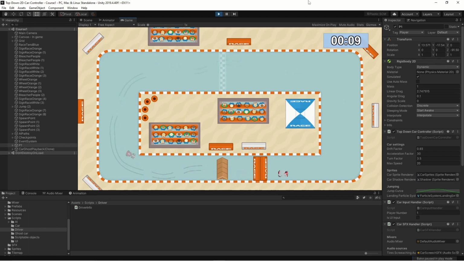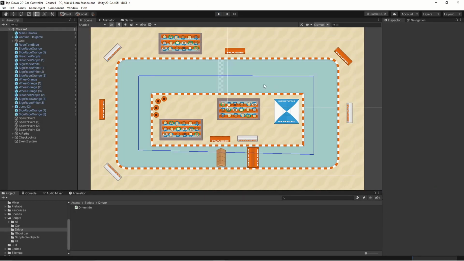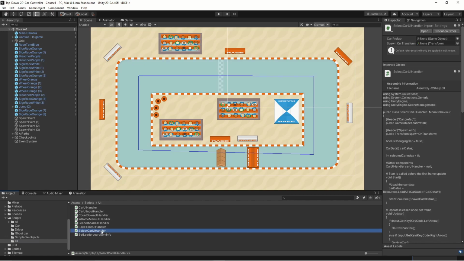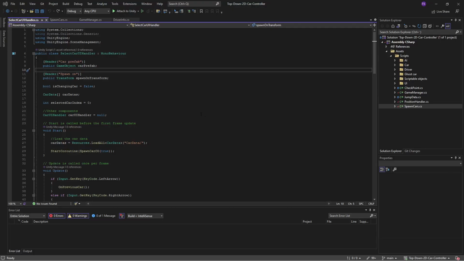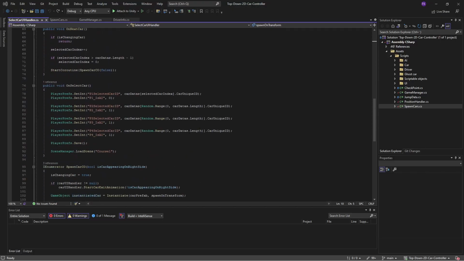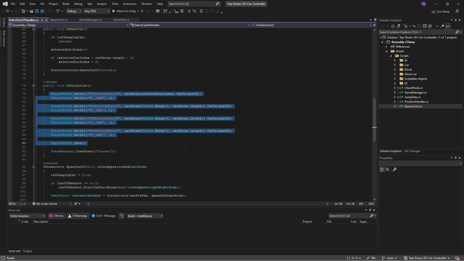Now we want to change how our player selection works. So let's go to UI and select Car UI Handler and open that in Visual Studio. So if we scroll down to our car selection, so on select car, we are adding things to player prefs, and we are not going to do that anymore.